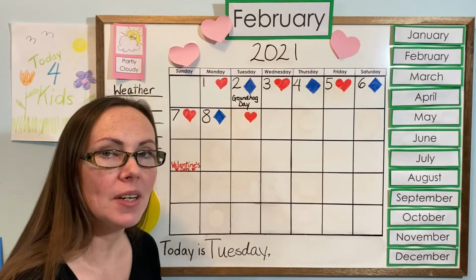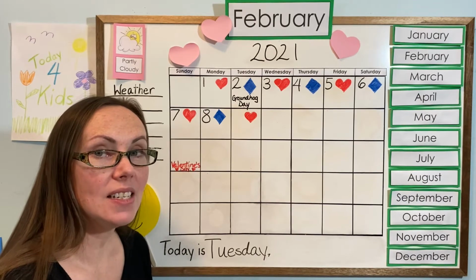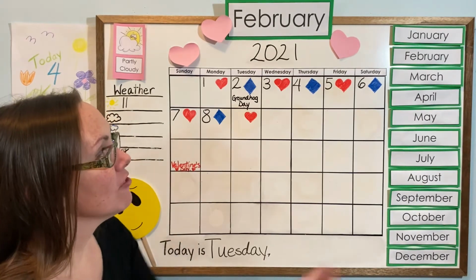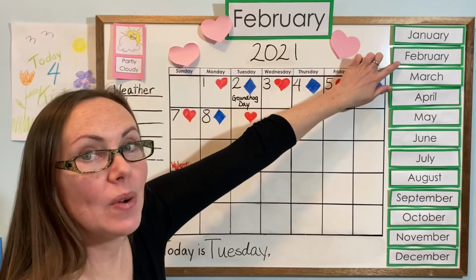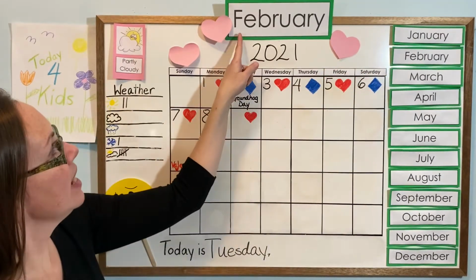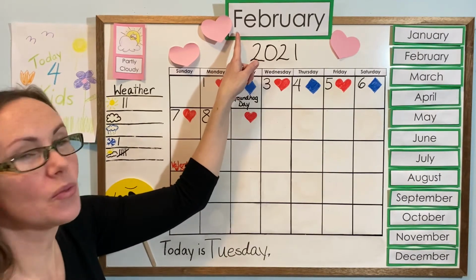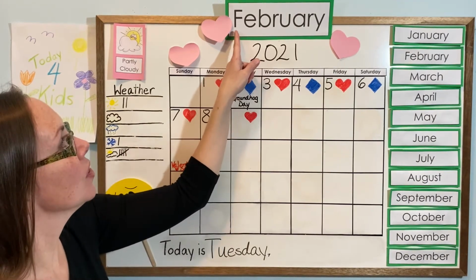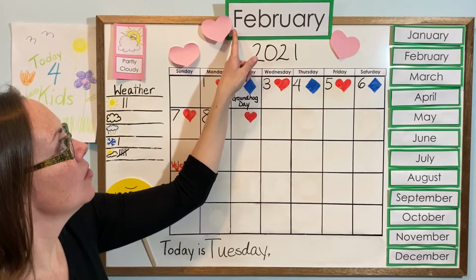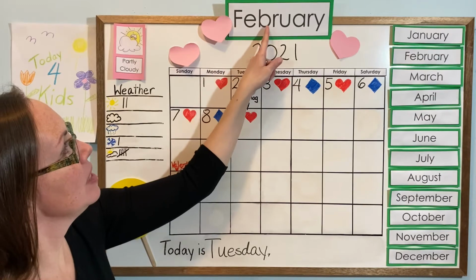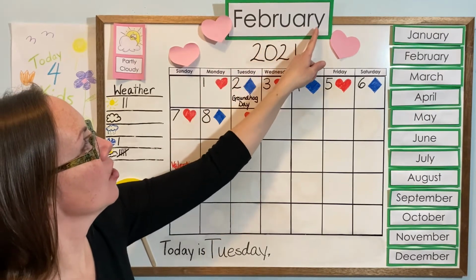Good job. Do you remember what month it is? It's the second month. Can you see it? It's after January. February. That's right. So it starts with an F. F sounds like fun or Fred, or how about fabulous? F. F-E-B-R-U-A-R-Y.